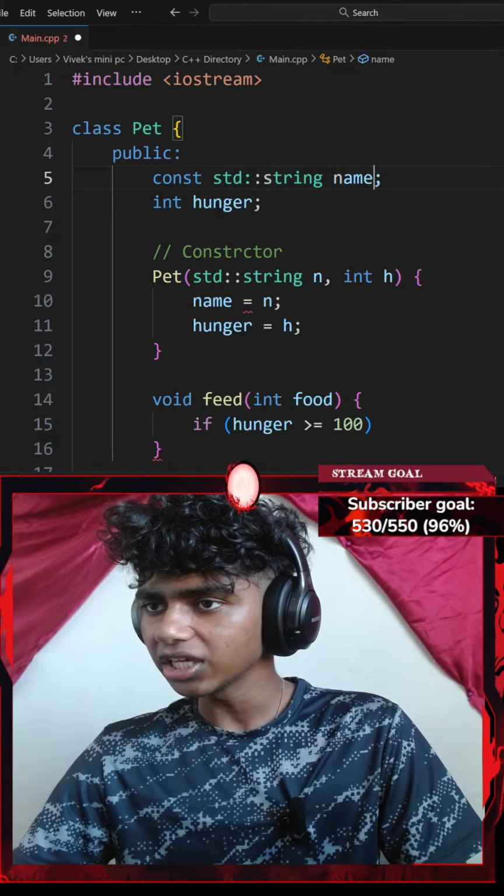Okay, fed food. Maybe I'll go in a new line, add another insertion operator, and say something like current hunger. So my current hunger is going to be another insertion operator of my hunger variable, with another insertion operator of a \n new line ending with a semicolon.